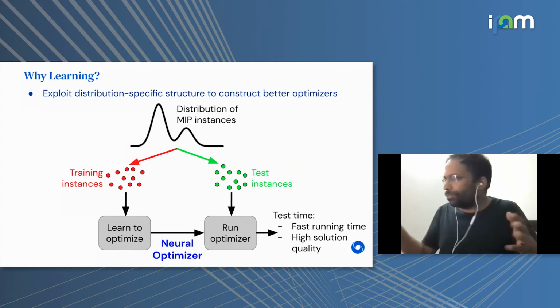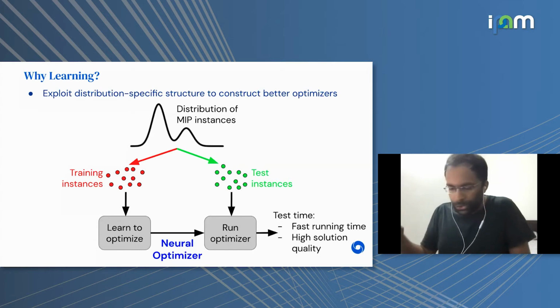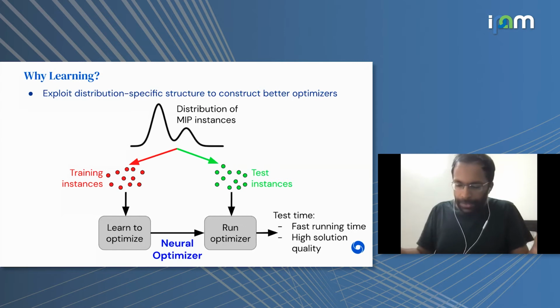So for example, one of the applications that I'll show results for is a packing problem that we solve in production at Google, which gets solved about 6,000 times every month. Now, no two of those instances are identical, but they're all highly related because the underlying semantics doesn't change much.